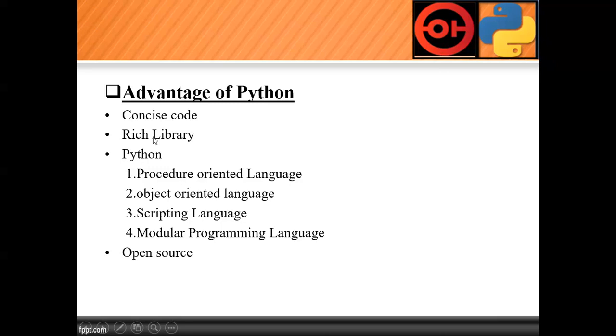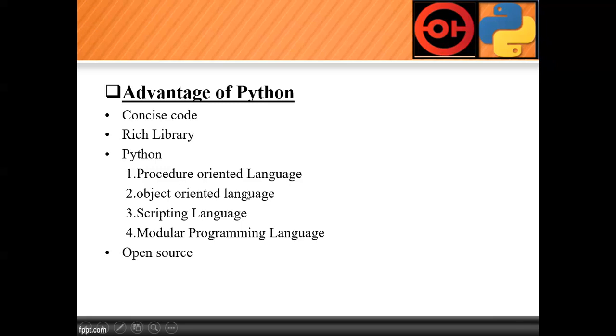The second important advantage is a rich library. Python contains a rich library, so we can resolve n number of problems. The third one: Python has four important features which are borrowed from different programming languages. The procedure oriented programming concept is borrowed from the C language.